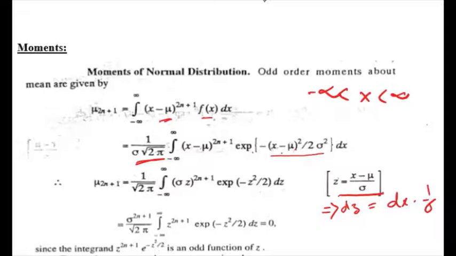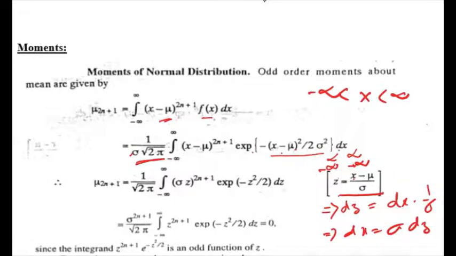For the new range, if x is minus infinity, z is minus infinity. If x is plus infinity, then z is also plus infinity. So the range will be the same as x. If we transform it to z also, that is minus infinity to plus infinity. And since dx is equal to sigma into dz, the sigma gets cancelled.